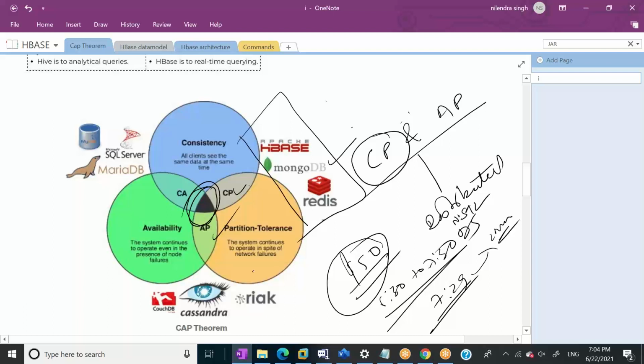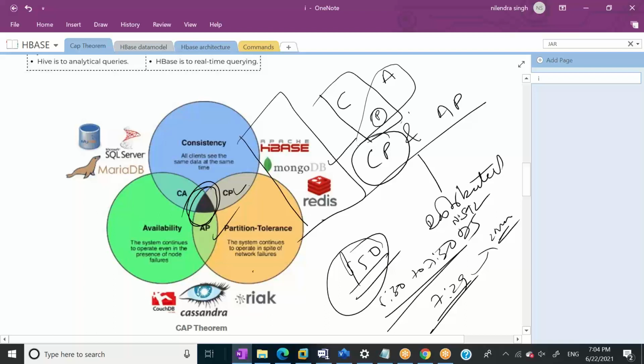So when we talk about, again, let me cover one more thing. When we talk about partition systems, when we talk about distributed system, we only see two things: consistency and availability. Because obviously partition tolerance needs to be there. Because if partition tolerance is not there, then the distributed system is of no use, right? So we can only talk about CP when we talk about distributed, or we talk about AP.